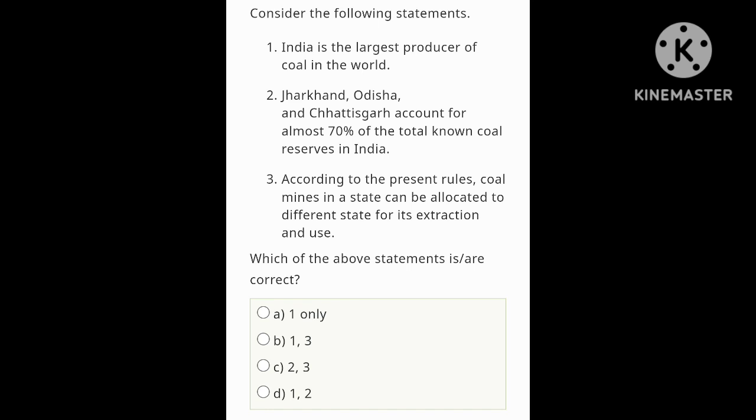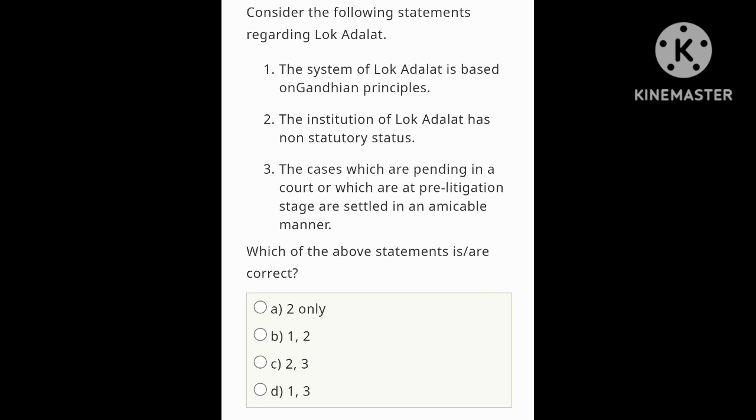That means statement 1 is wrong, 2 and 3 are correct. Just check the options. 1 only, 1 and 3, 2 and 3, 1 and 2. So option C is correct, 2 and 3. Now let's move on to the next question.